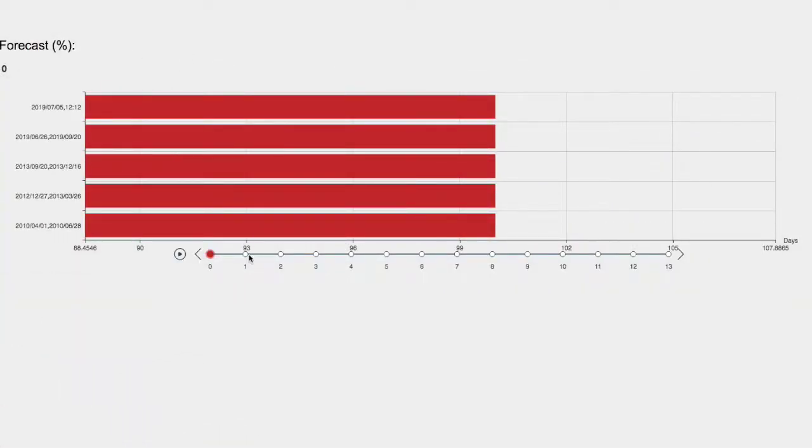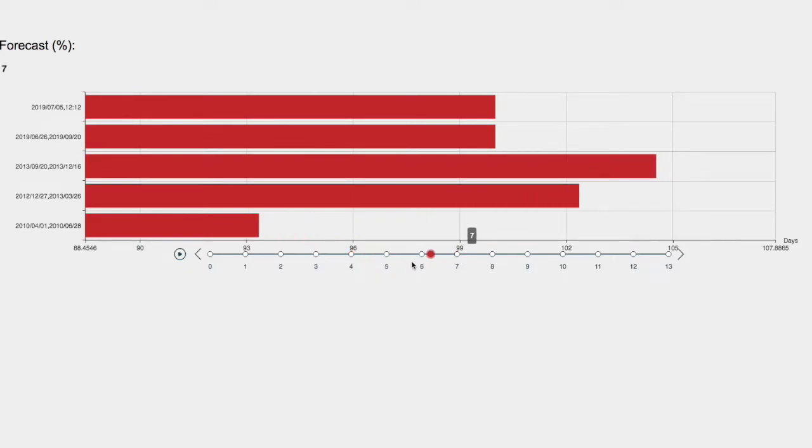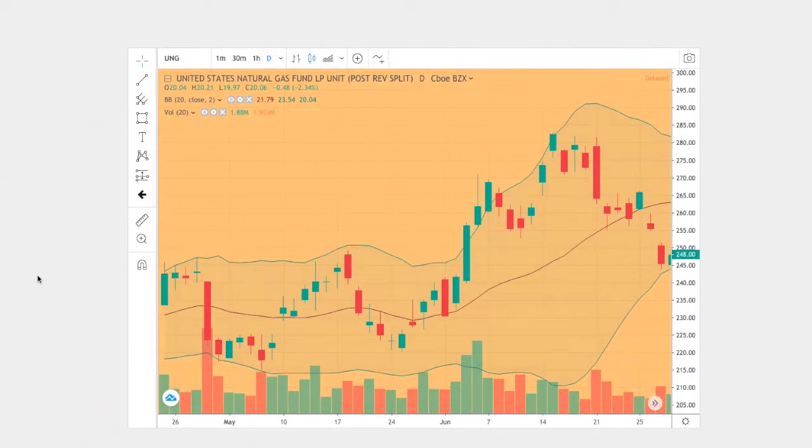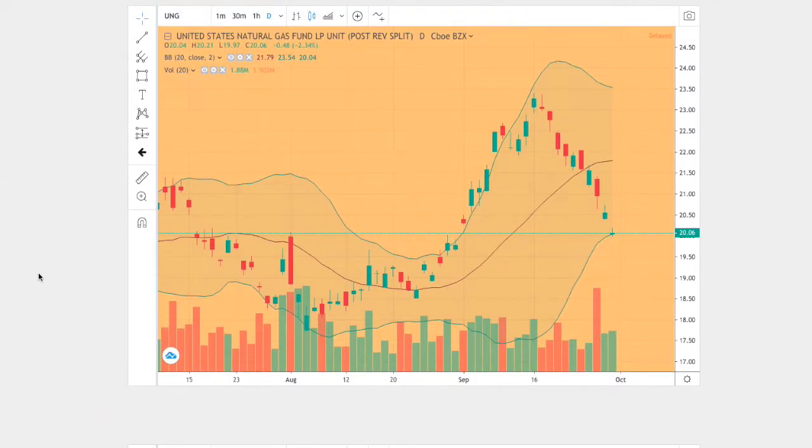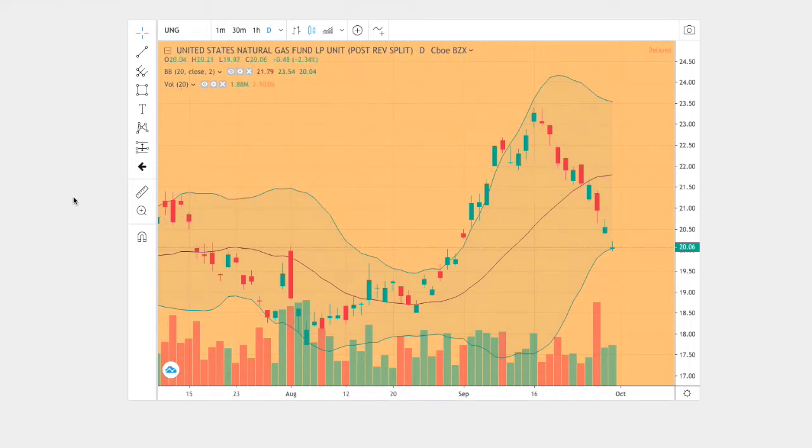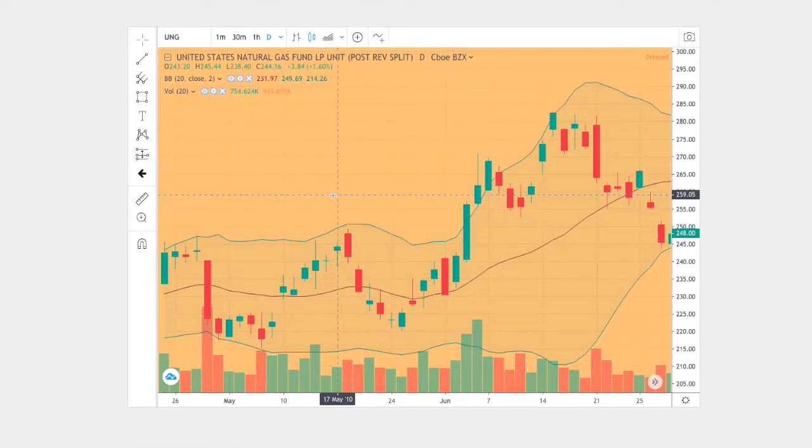On here, I'll go day by day, where natural gas will head in the next coming days. So we have 1 day out, 2 days out, 3 days out, 4 days out, 5 days out, 6 days out, and 7 days out. Which one of these forecast models should we focus on? Ideally, the model that is the best match to the current trend. We have the current trend right here, and below is the trend that I believe is the best match, and this trend dates back to April 1st, 2010 to June 28th, 2010.